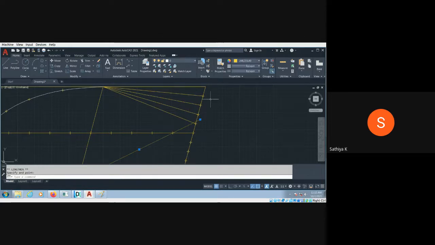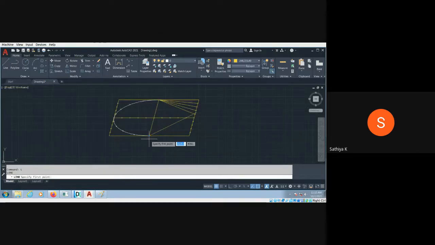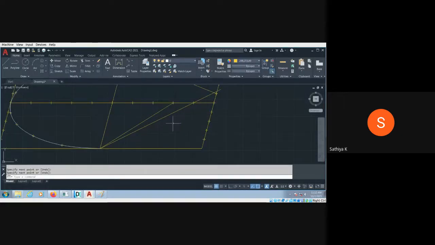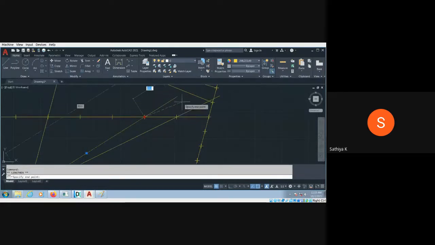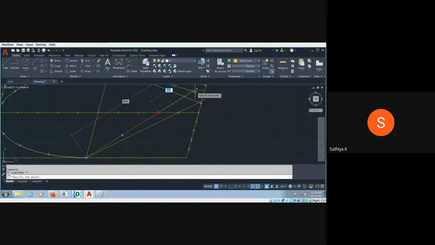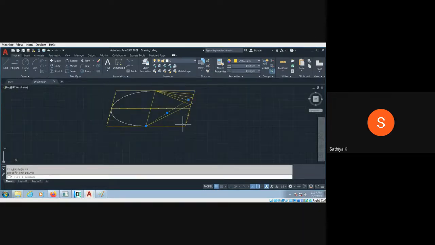Then similarly draw another line from here to here, enter, and select here, then move the cursor over here and select the lengthen. So it should be up to point, line 2. Okay, somewhere else, line 2.